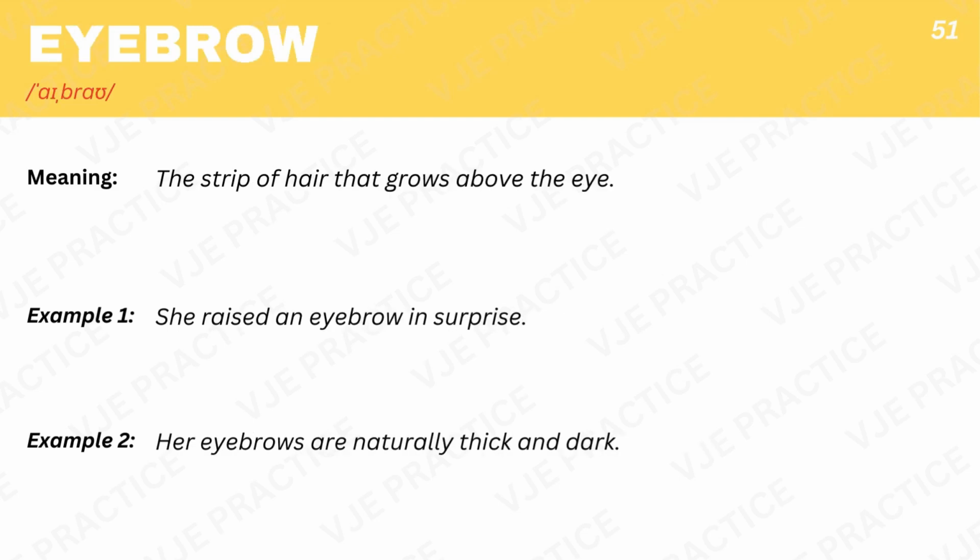Eyebrow, the strip of hair that grows above the eye. Example 1. She raised an eyebrow in surprise. Example 2. Her eyebrows are naturally thick and dark.